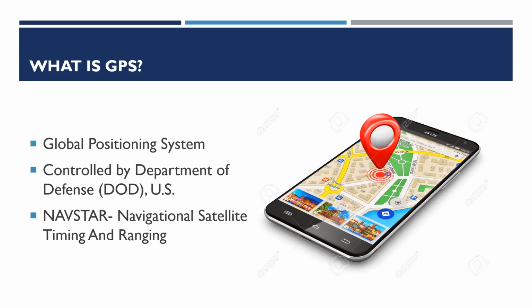The system is called Navstar. Navstar is navigation, satellite timing, and ranging. GPS can precisely identify locations on Earth by measuring distances from the satellites.